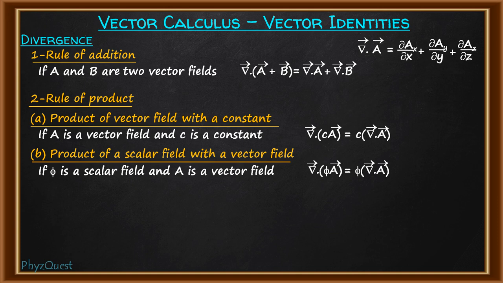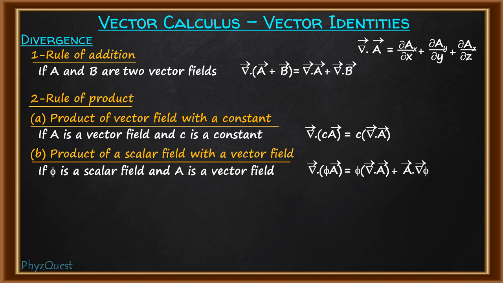Then the second term will be, now phi is a scalar quantity, so the divergence operator is not possible in case of phi. So what will happen is, instead of divergence, the gradient of phi is taken, and its dot product is taken with vector A. So the second term is gradient of phi dot vector A. So this is the second rule. This is a scalar field multiplied with a vector field.